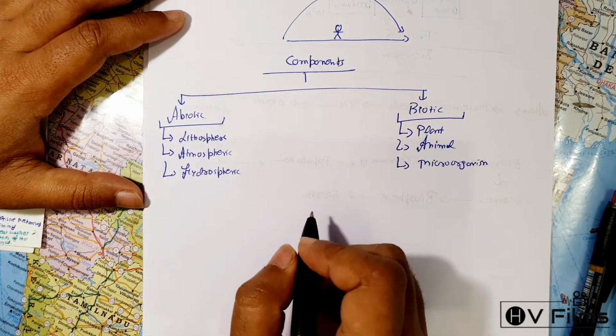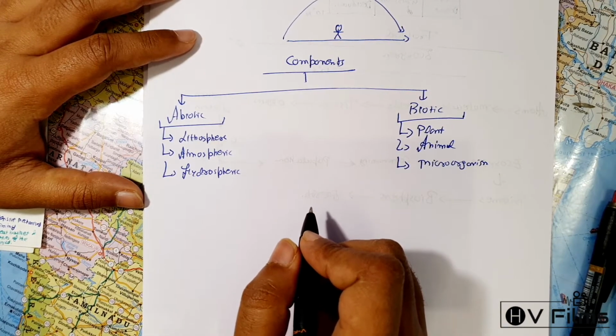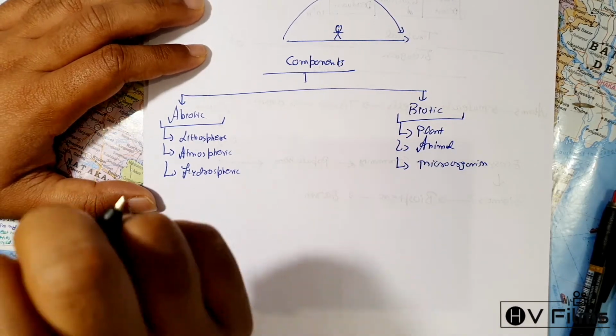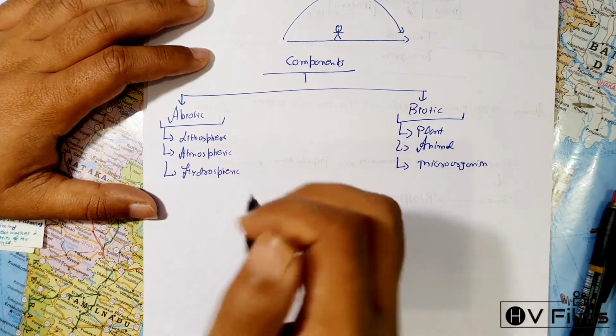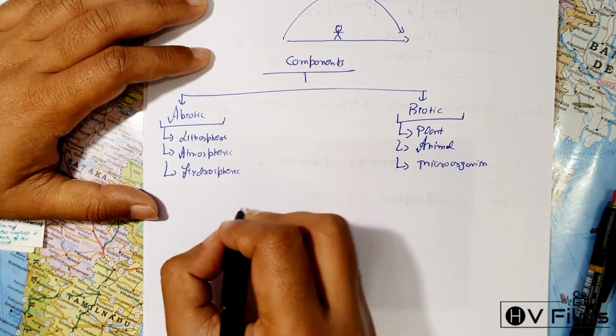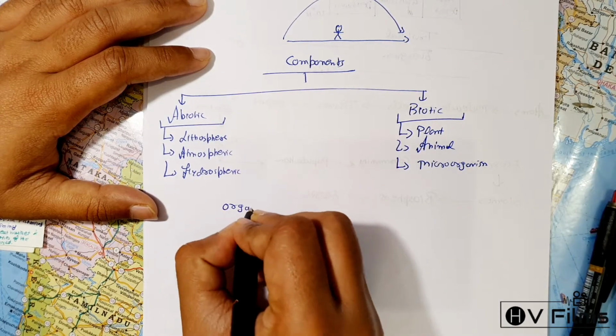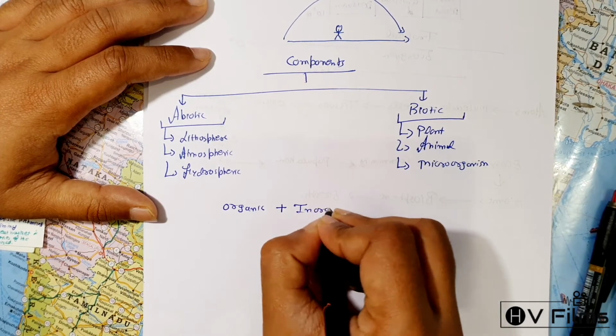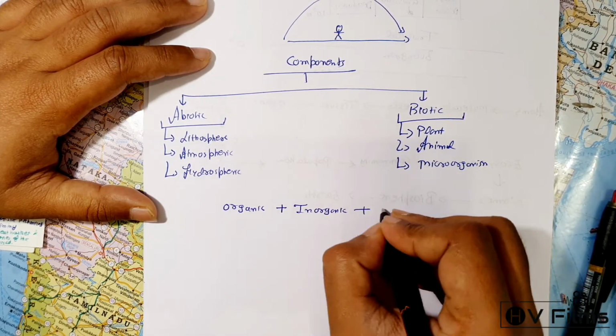When we say the biosphere is a system, a closed system, it has more components. In a closed system, there are three main ones: organic plus inorganic plus energy.